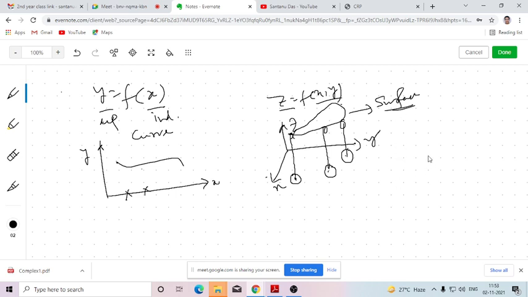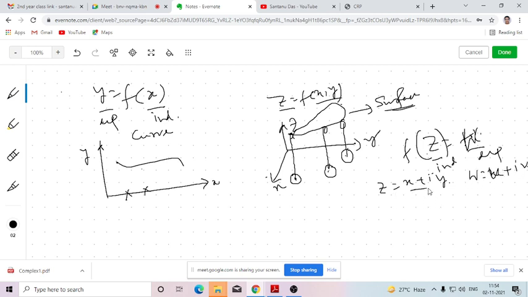So in the case of function of complex variable, f(z) equals w. The independent variable is z and the dependent variable is w. But here z and w both are complex numbers, so both have a real and an imaginary part. z has the real part x and imaginary part iy, and w has real part u and imaginary part iv. So in total there are four variables. You can write this in the form f(x,y) equals (u,v).